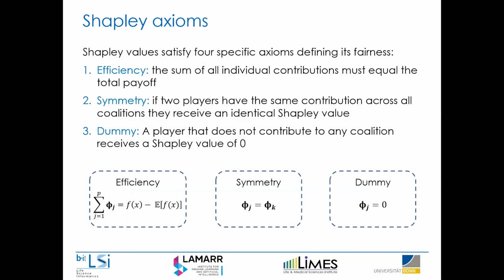A few of these axioms are, for example, efficiency, which says that the sum of all of these individual contributions must equal the total payoff. You have the symmetry: if 2 players have the same contribution across coalitions, they receive the same Shapley value. And the dummy axiom states that if a player does not contribute at all, he's very lazy, he receives a Shapley value of 0. And there's a 4th axiom as well called additivity.